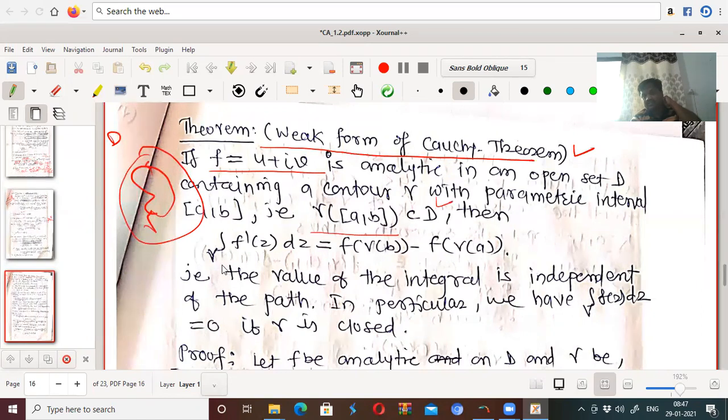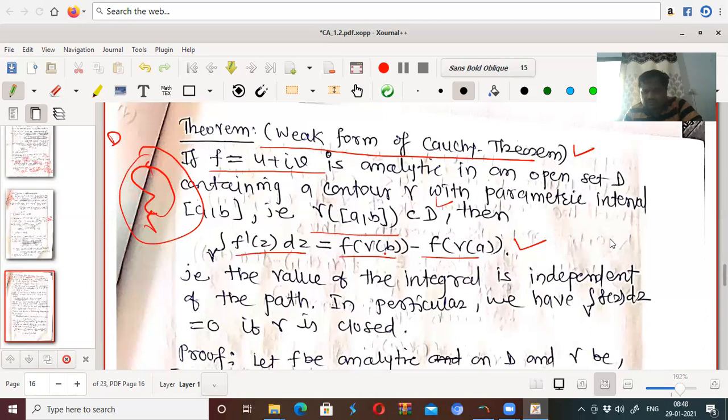Then the integral over gamma of f dash of z dz equals f of gamma at b minus f of gamma at a. What is meant by gamma at a? Gamma at a is the value of the curve at the initial point, and gamma at b is the value at the terminal point.